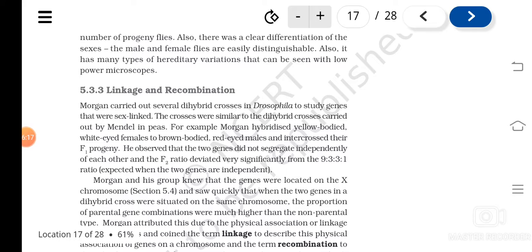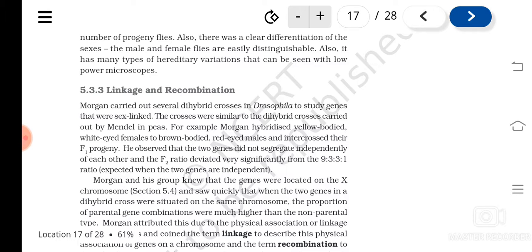Next topic is linkage and recombination. Linkage means the tendency of genes located on the same chromosome to get inherited together. According to Mendel, there is no such thing; the genes are independent of the other pair.